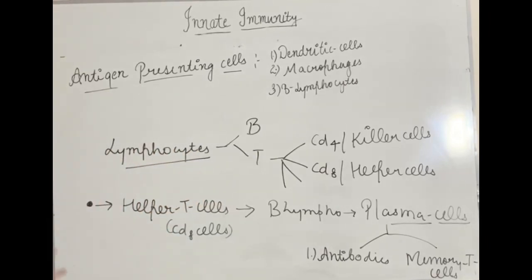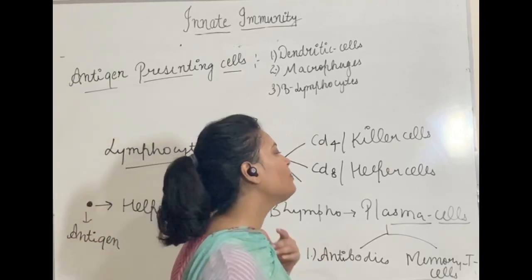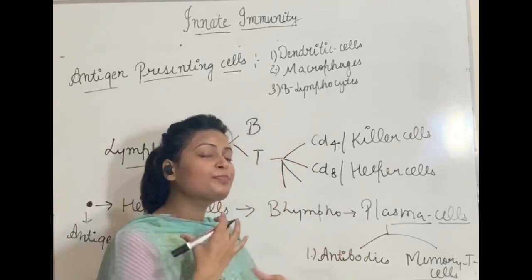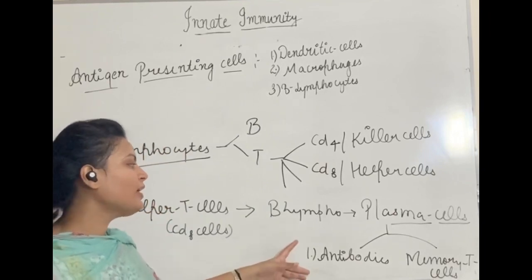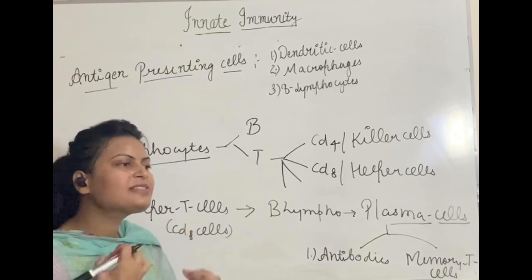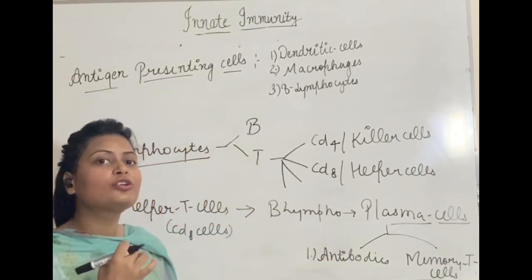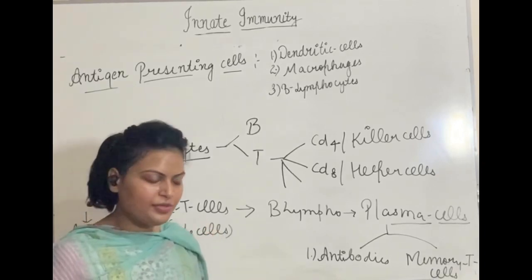So now, by now you should know what is happening if antigen enters our body. I am repeating again, if antigen enters our body, the signal will be received by helper T cells, which are also called CD8 cells. They will transmit that signal to B lymphocytes. B lymphocytes will divide to form plasma cells. Plasma cells are produced in large number, and they will further divide to form antibodies and memory T cells. Memory T cells will store the information of the first encounter of the pathogen with our body, and antibodies will start to act on that antigen.